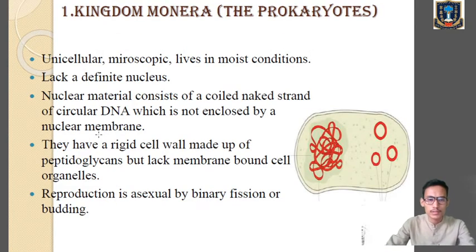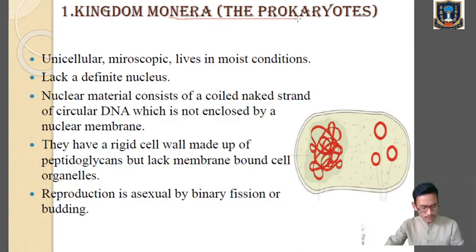The first one is kingdom Monera, the prokaryotes. Clear? Kingdom Monera, the prokaryotes. The important characteristics are: number one, they are unicellular. Uni means one. They are composed of a single cell, microscopic, not visible by the naked eye, and they live in moist conditions. This is the habitat. They live in moist habitats.